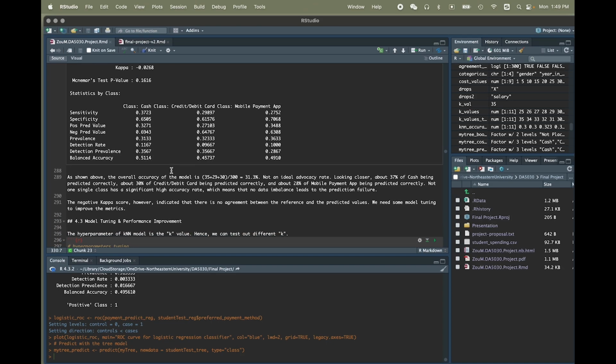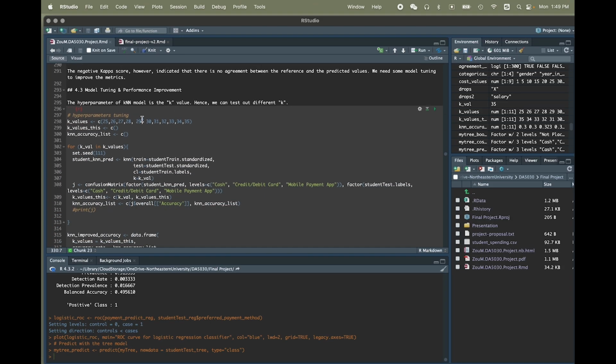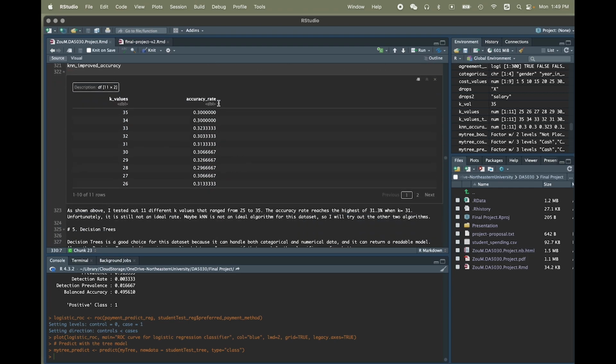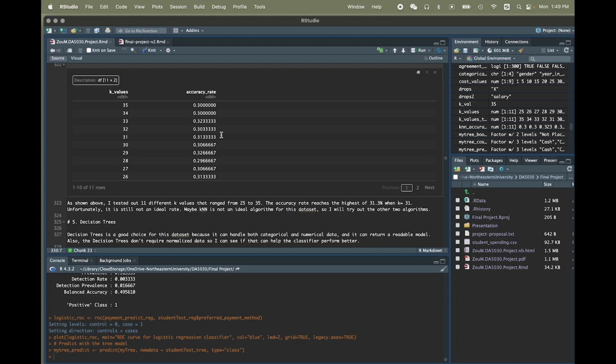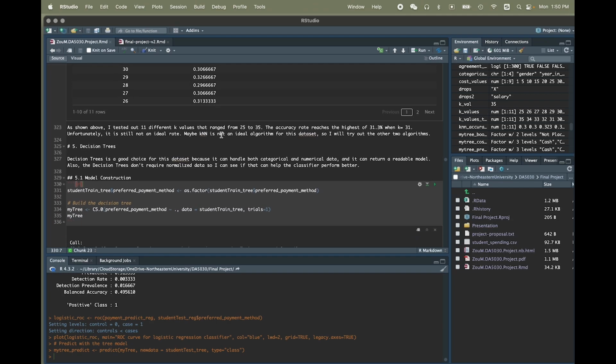But at that time I thought maybe my K value was not set well, so I tried to improve my model performance by trying out different K values ranging from 25 to 35. But still the accuracy rate is quite depressing. As you can see here, it ranged from 29.7% to 32.3%. So it's still quite low. But anyways, at that time I thought maybe KNN is not right. So I went ahead and started trying decision trees.